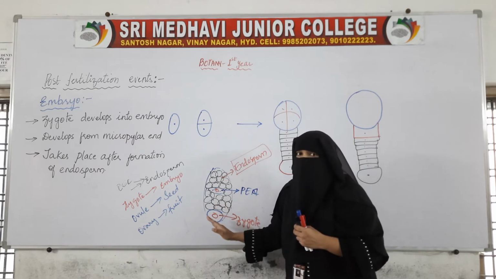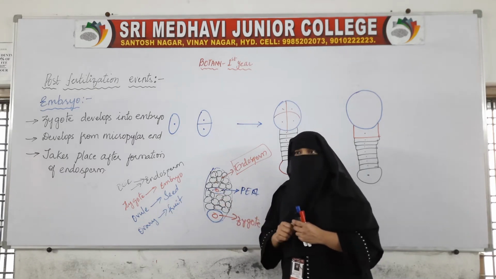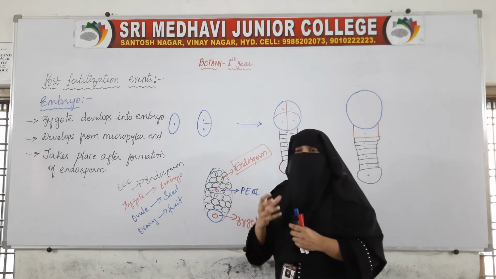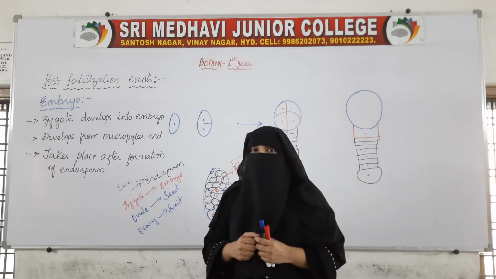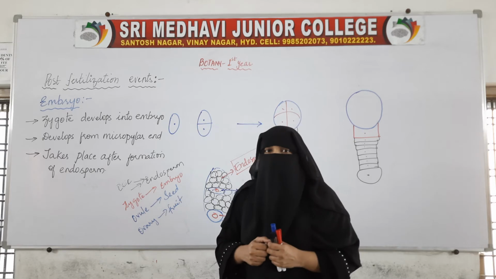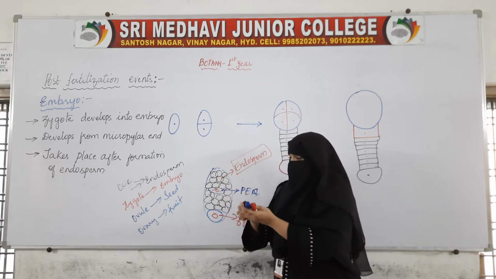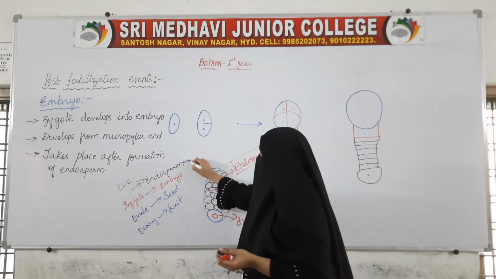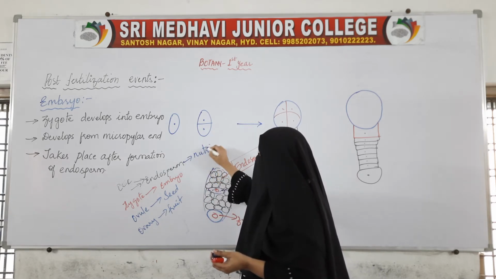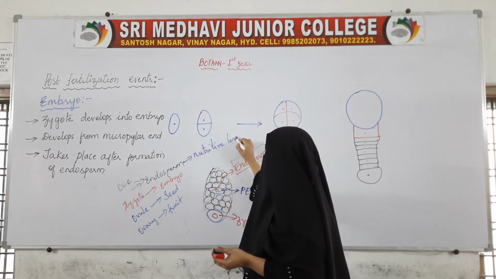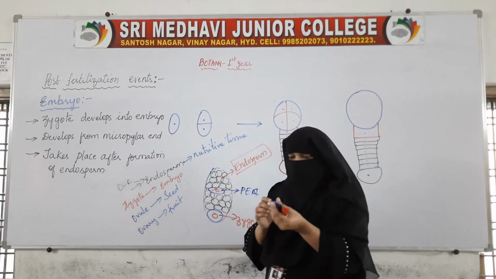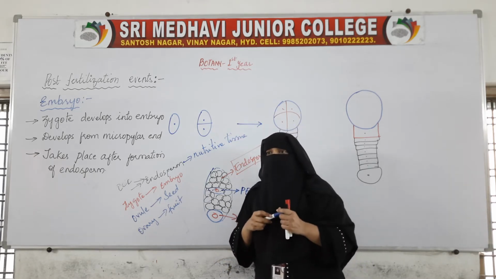Zygote only starts development after endosperm is formed, because the development of the zygote requires nutrition, and nutrition is provided by the endosperm. Endosperm is a nutritive tissue.